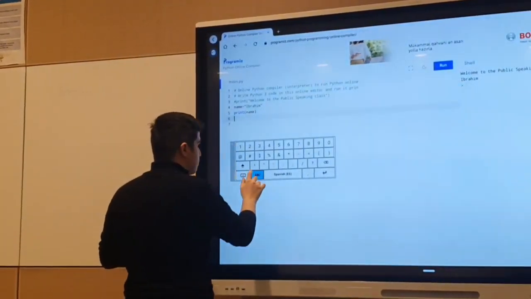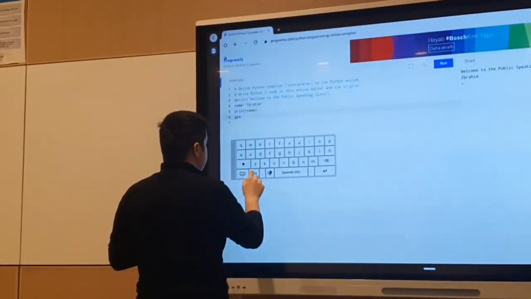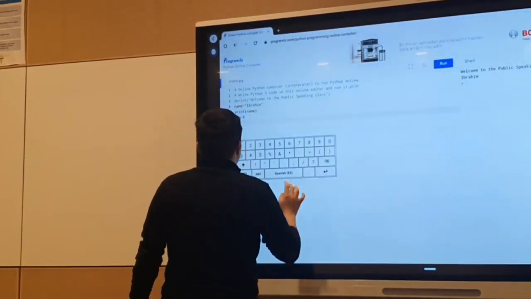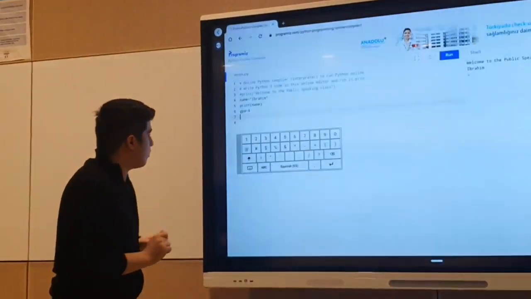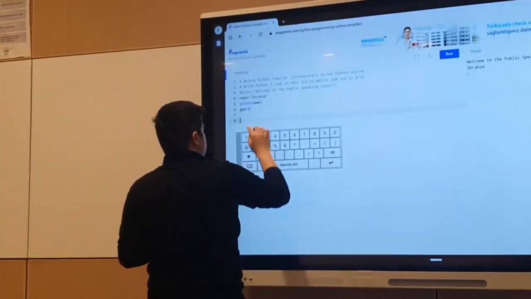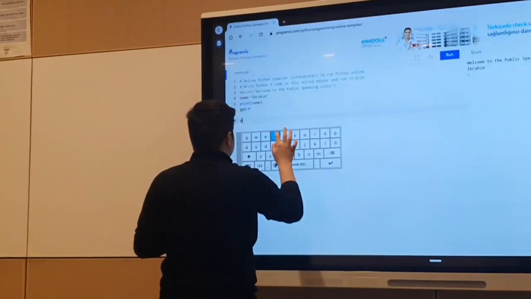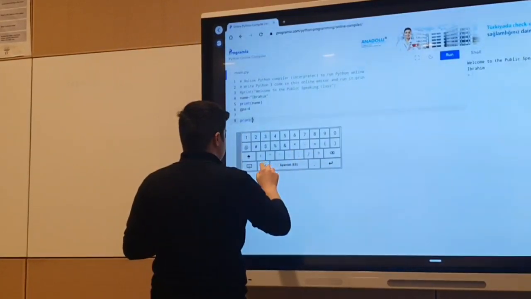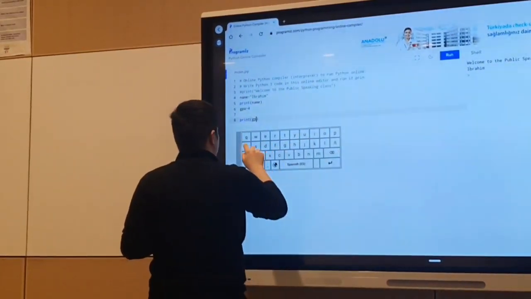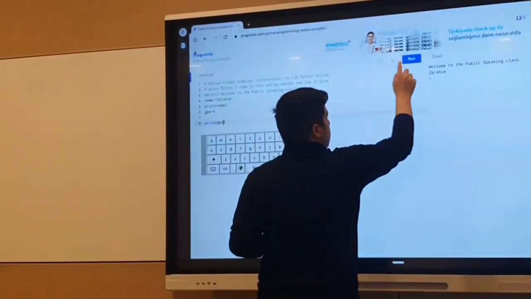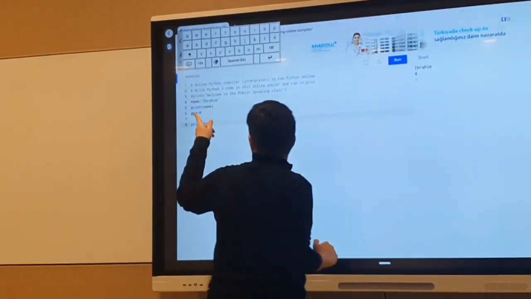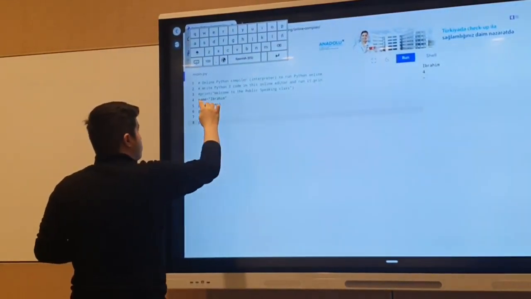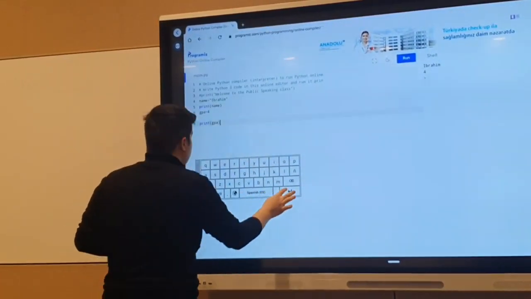Besides a name, we can also store numerical values. For example, as students, we have a GPA, and for example GPA is equal to 4. So it holds our GPA 4. In order to display this, it is very simple. We write again print, and in the parentheses GPA. And if you run this code, it will display Ibrahim and 4. It doesn't display welcome to the public speaking class as previously because we ignored this line of code by using this sign, which is called a comment.